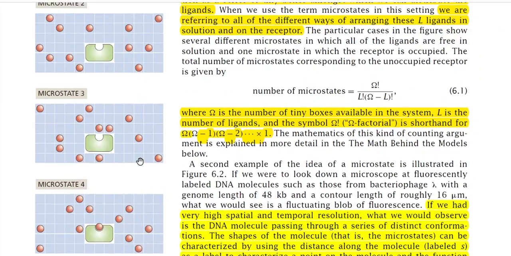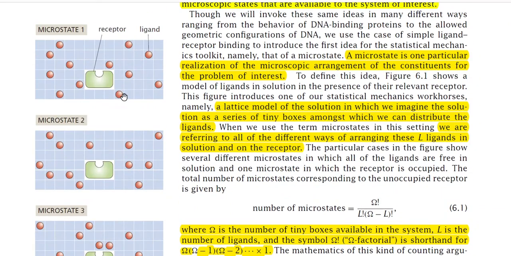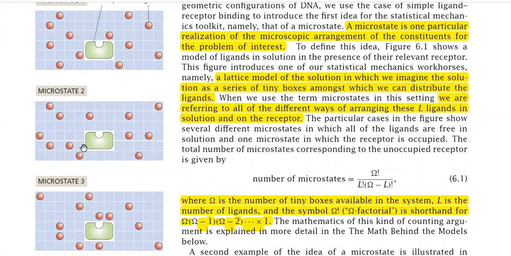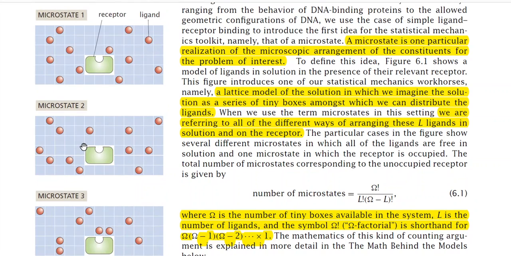Now when we think that all of the ligands are free, for example in this figure, then you can distribute these ligands in different ways. For example, this is the first picture, we are denoting that as microstate 1. Here all the ligands are free in the solution. Now in the second figure again all the ligands are free in the solution, but if you carefully look at the first picture and second picture, which we are referring to as microstate 1 and microstate 2, you see that the distribution of the ligands in the solution is different in these two figures.